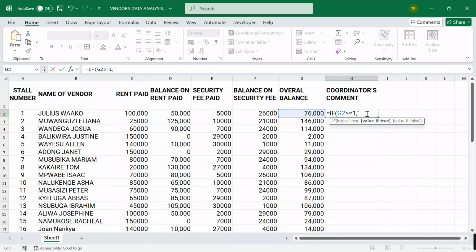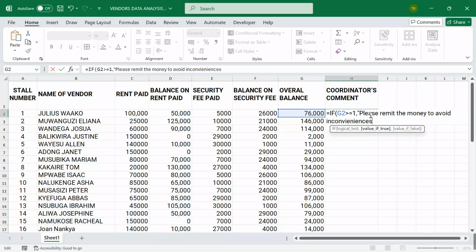So I come here and say, I'm going to use lowercase, please remit the money to avoid inconveniences.